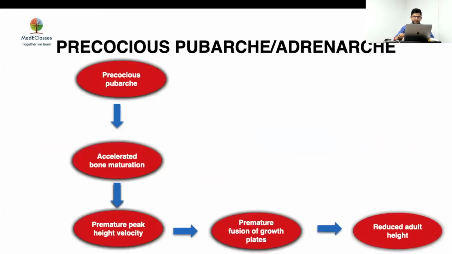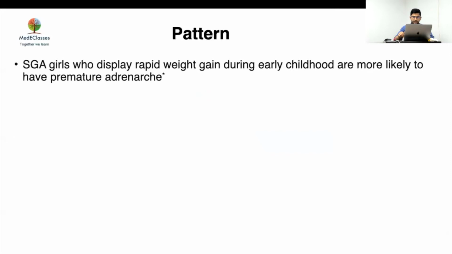So the various patterns, and the most important is that of precocious pubarche or adrenarche. So why is it really important? It is because precocious pubarche leads to accelerated bone maturation. This causes premature peak height velocity, premature fusion of growth plates, and ultimately a reduced adult height. What has been seen in various studies is that SGA girls who display rapid weight gain during early childhood have been seen to have this premature adrenarche pattern.